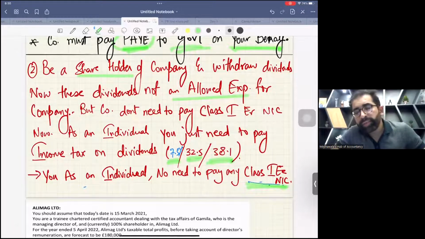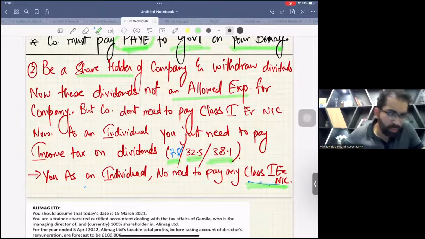Plus, the company need not pay class 1 employer NIC, as there is nothing about employment income. And as an individual, now you are receiving the dividends. So yes, dividend income is taxable income. You need to pay dividend tax on dividend income at the rates of 7.5%, 32.5%, and 38.1% according to the bands. You better know, right?